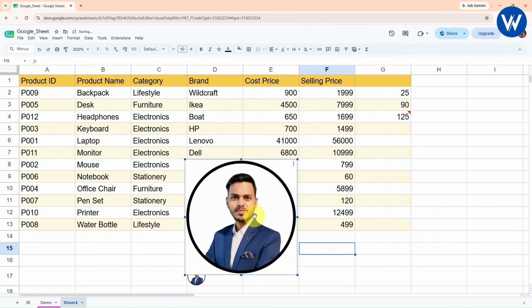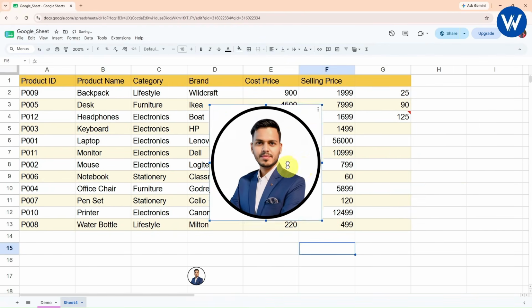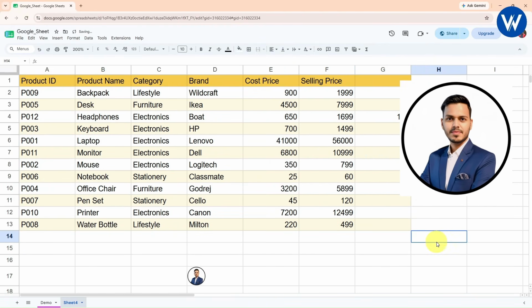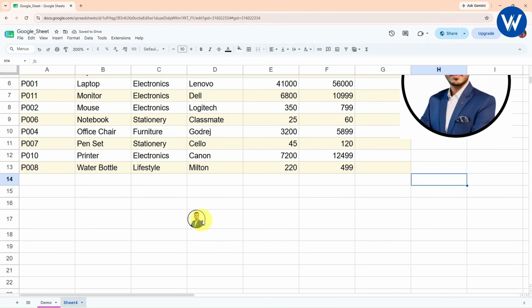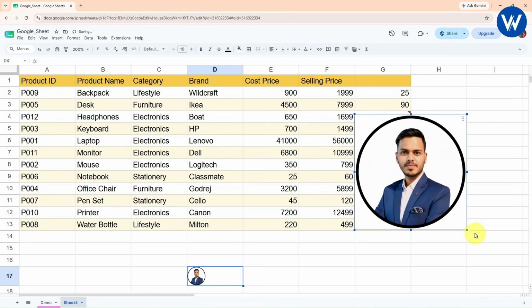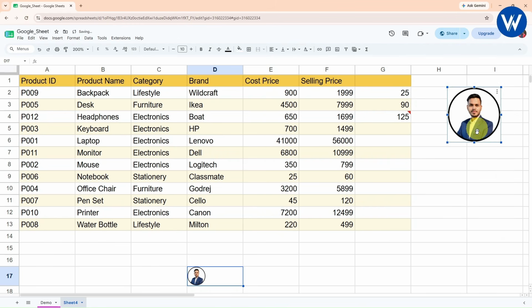So guys, this is how you can place your image. You can shift your image, you can place your image anywhere inside the Google Sheet. I hope you guys understood. But if you take the image inside the cell, it will show inside the cell only. But if you take it in this way, over the cell, you can adjust it according to you.